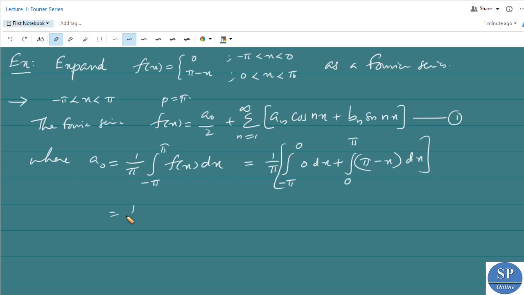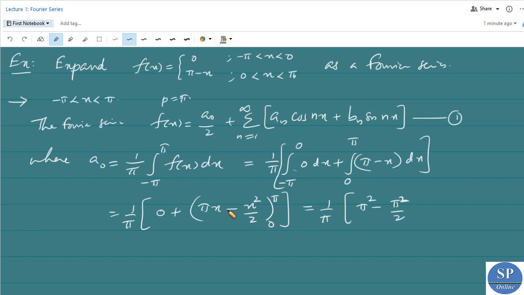So this is equal to 1 by pi into, the first integral is 0, plus second one is pi x minus x square by 2, from x equal to 0 to pi. Now applying this limit, we have 1 by pi into, when x equal to pi, we have pi into pi, that is pi square, minus pi square by 2. Now minus, applying 0, that is minus 0 plus 0 by 2. So this is equal to pi square minus pi square by 2, which is pi square by 2. Pi square by 2 by pi is equal to pi by 2. So we have a0 is nothing but pi by 2.